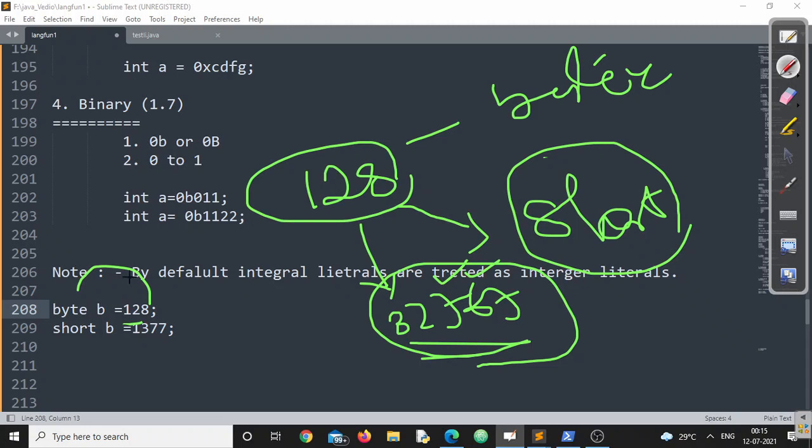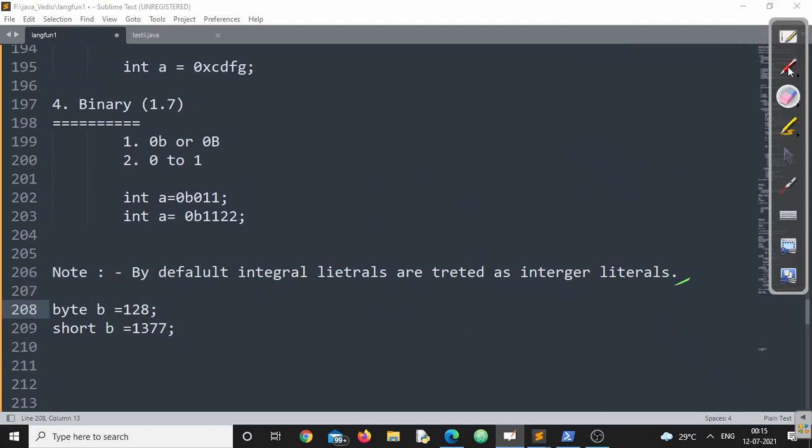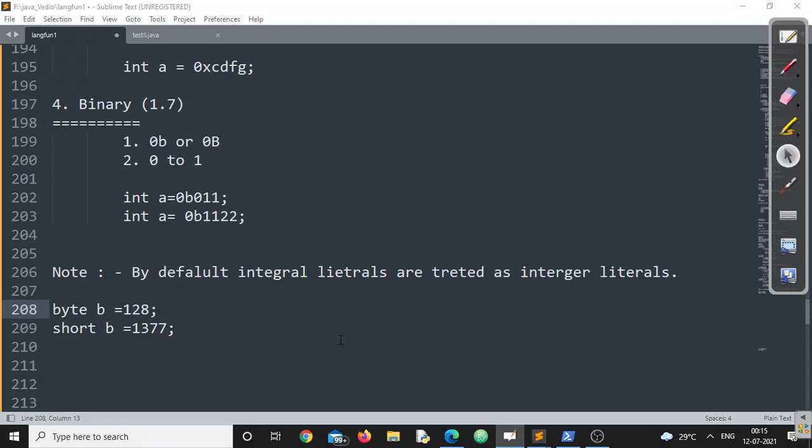The answer to that question is, by default the integral literals are treated as integer literals. So whenever I write any value that is beyond the range of byte, that particular literal is not treated as a short literal. It will immediately be treated as an integer literal. One thing again I want to repeat: if it is within the range, at this point I can call this a byte literal. If outside of the range, again it will be an integer literal. So this particular line has a vital role to play in the Java programming language. I hope you could understand this point.